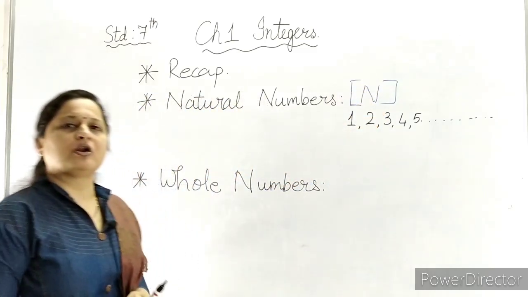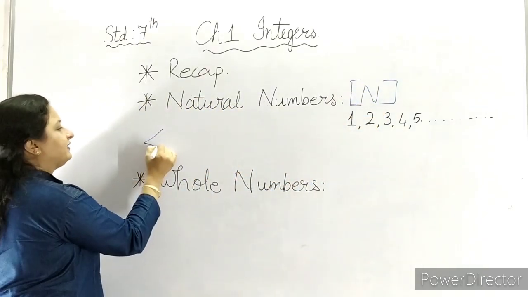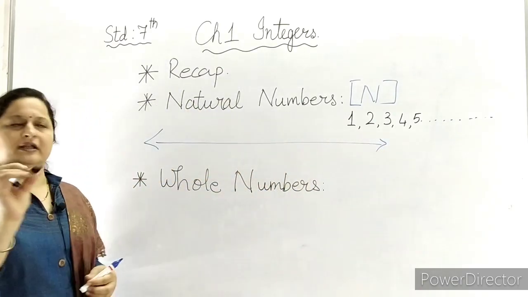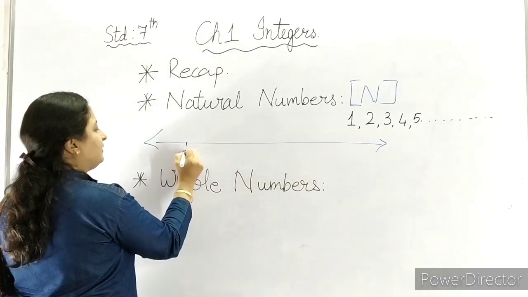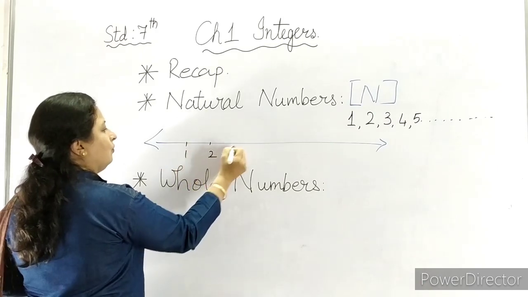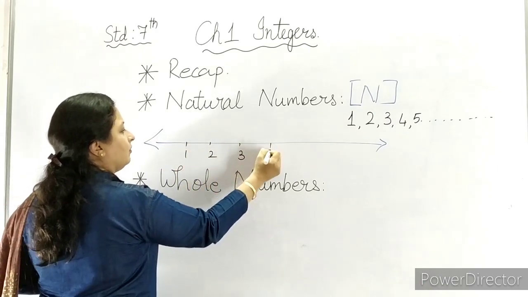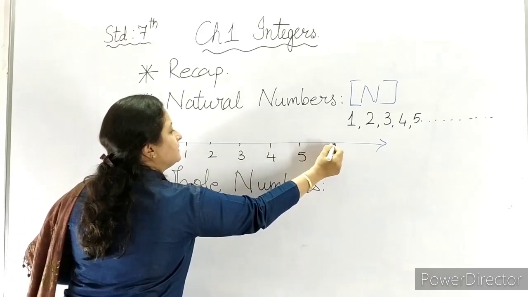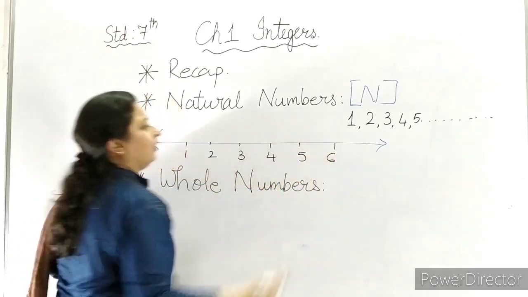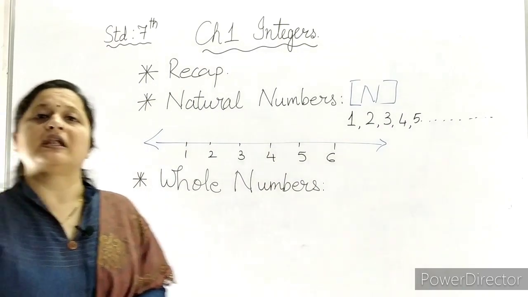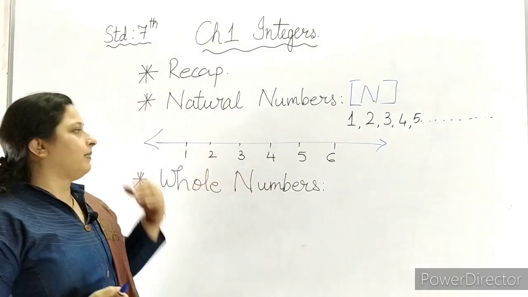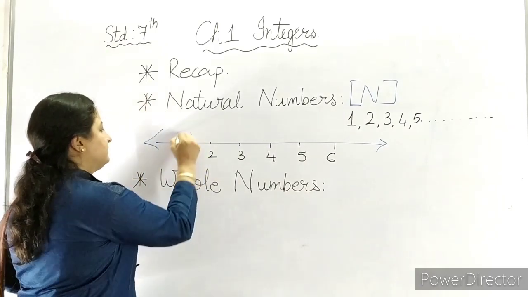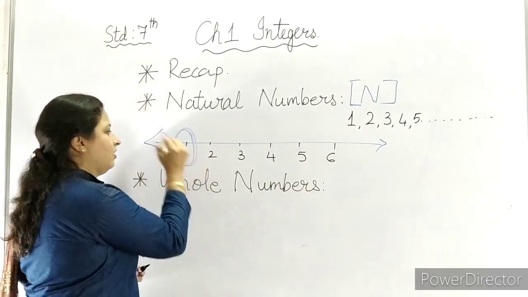Now this set of natural numbers, if we identify them on a number line, let us plot the numbers. We start with 1, 2, 3, 4, 5, 6, on and on. Which is the smallest natural number in this set? Then 1 is the smallest natural number.